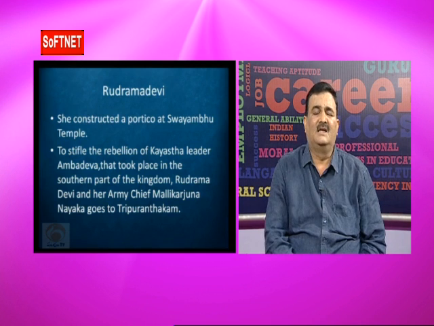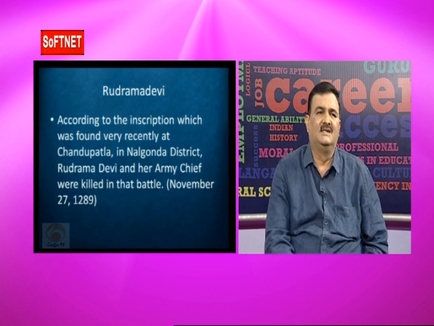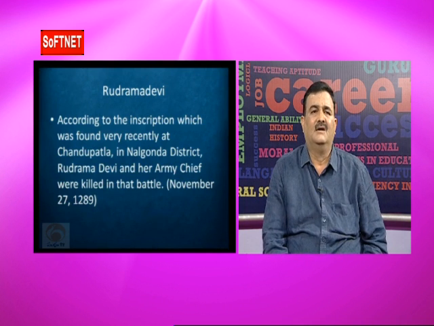In her last days, she fought with the Kayastha leader Ambadeva. In this battle, unfortunately, she died. This much information was recorded in her inscription, the Chandupatla inscription. This Chandupatla inscription mentioned Rudramadevi's death.